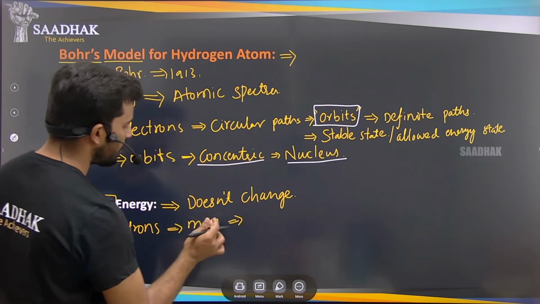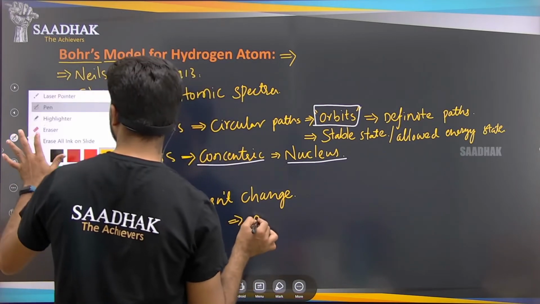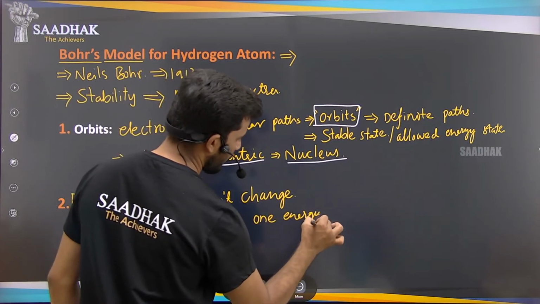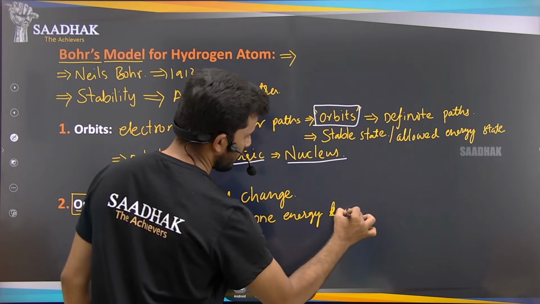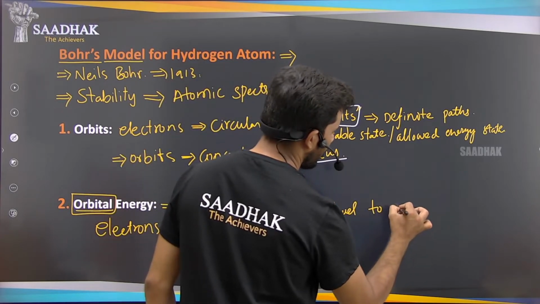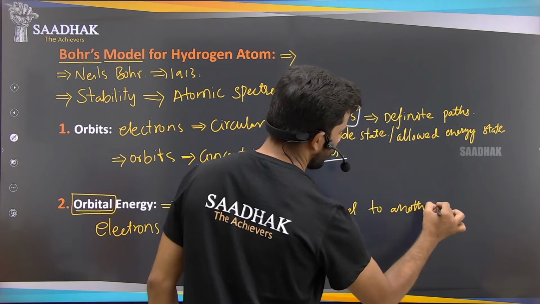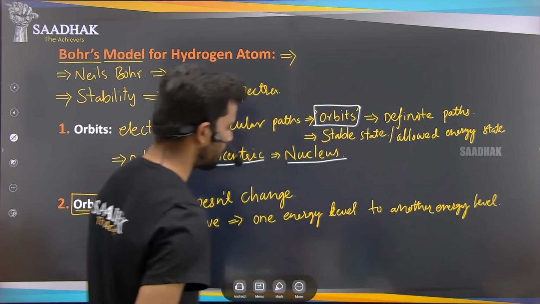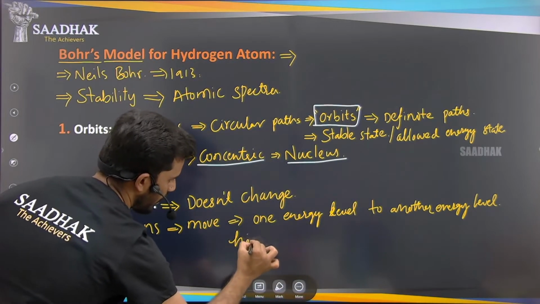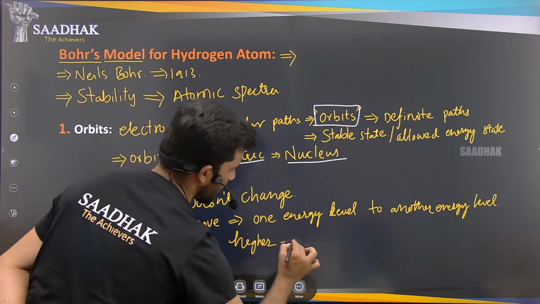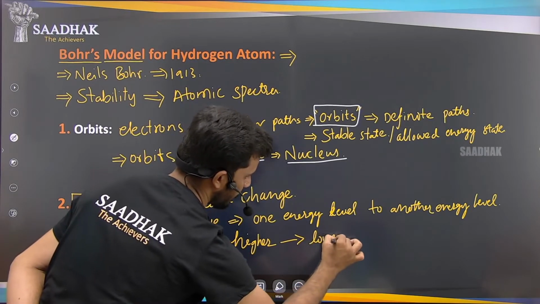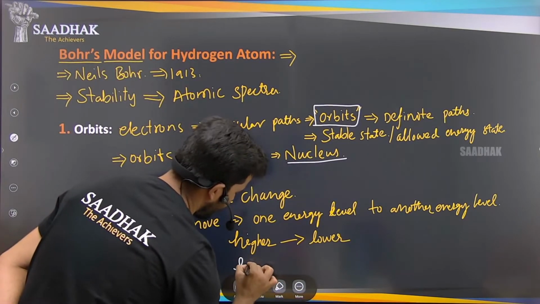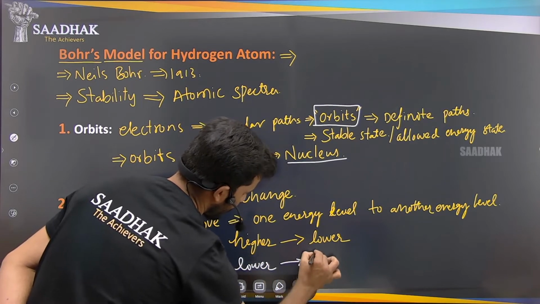Means these electrons will move from one energy level to another energy level, from higher energy level to lower energy level, or from lower energy level to higher energy level.